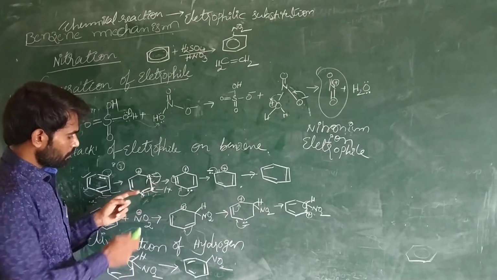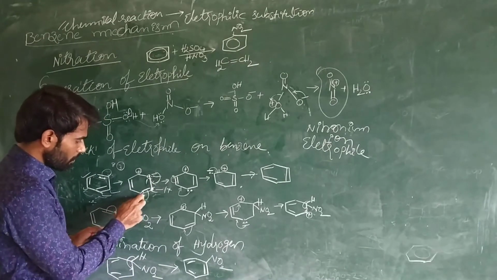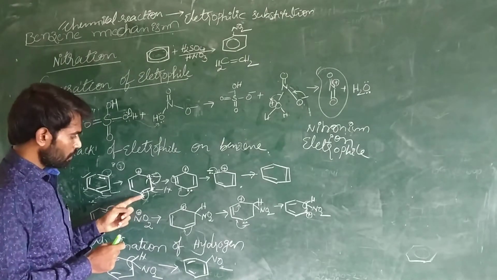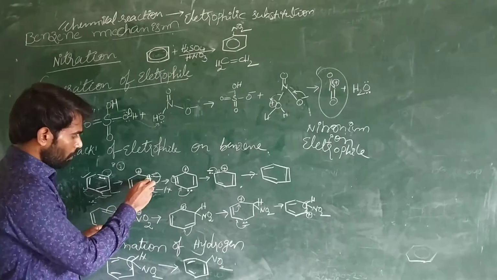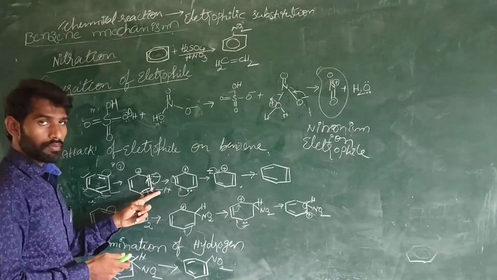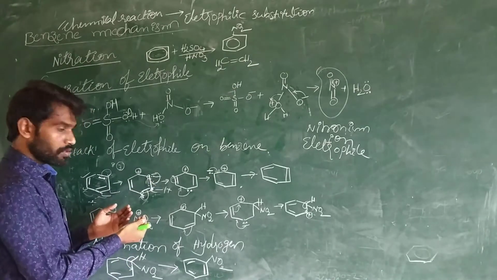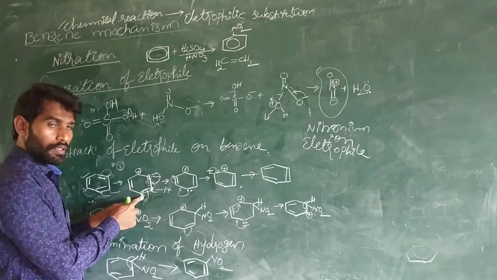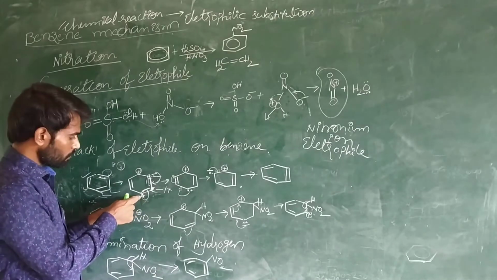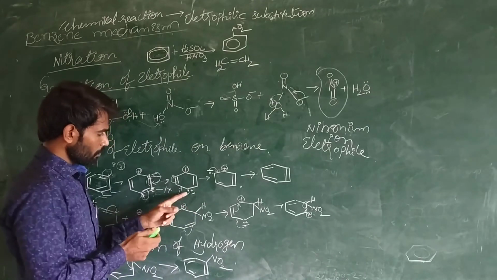If these 2 electrons stay in this position, what is the density of this carbon? 1, 2, 3, 4, 5. It is unstable. So this carbon pushes electrons towards this carbon atom, and these electrons move towards this carbon atom. So now the electrons have shifted.